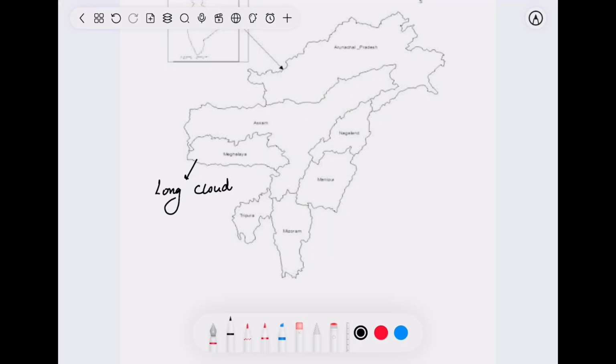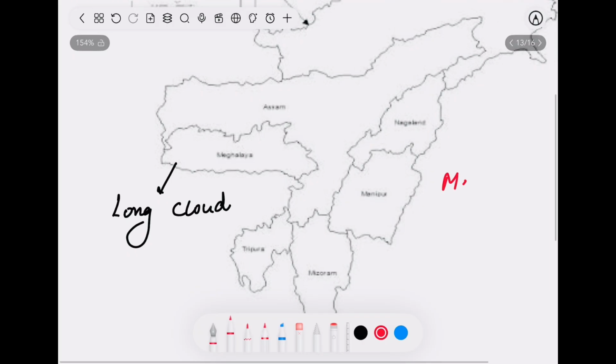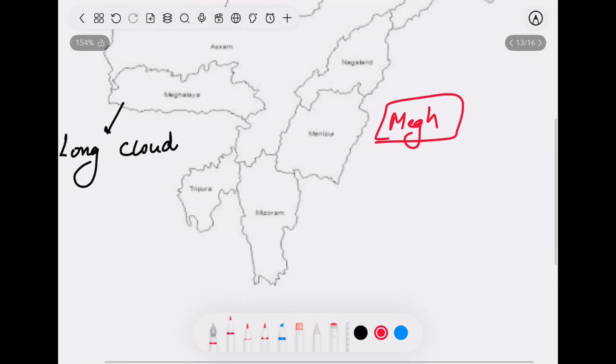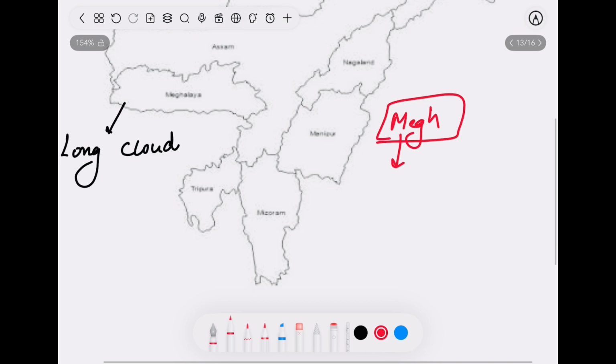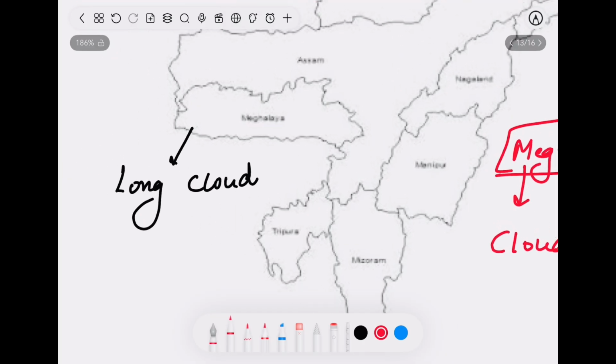Right. So next state, see, Meghalaya. The word is Megh. The Hindi familiar students, you know the meaning of Megh, and for the people who don't know the meaning of Megh, it is cloud. And as you can see the shape of Meghalaya, let me form a long cloud here.